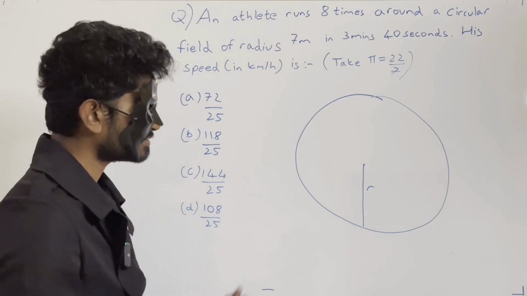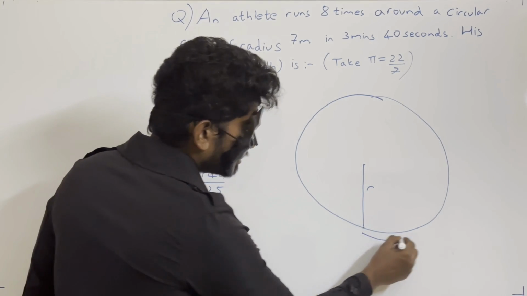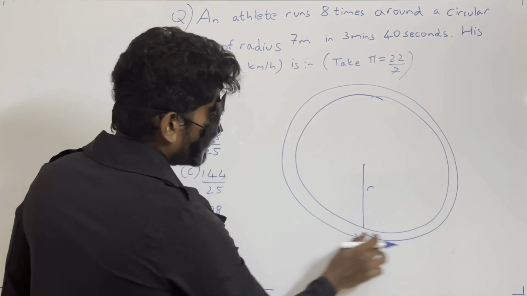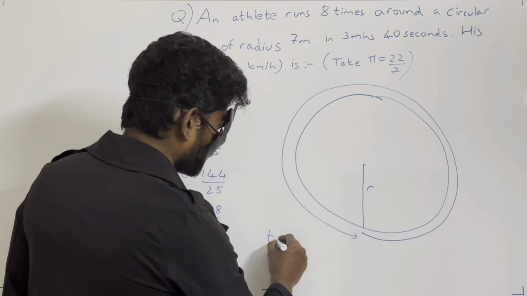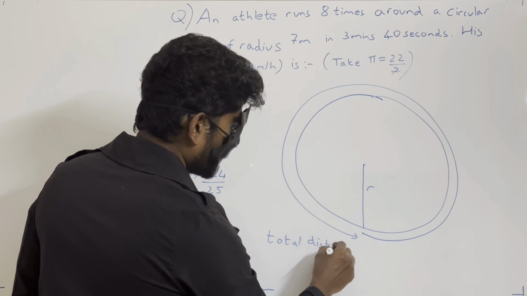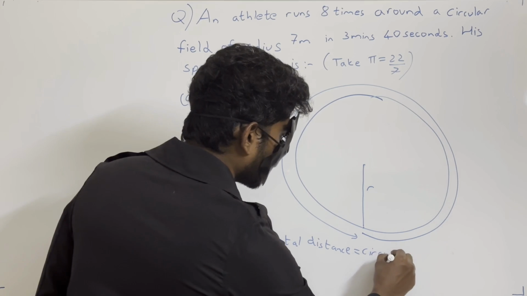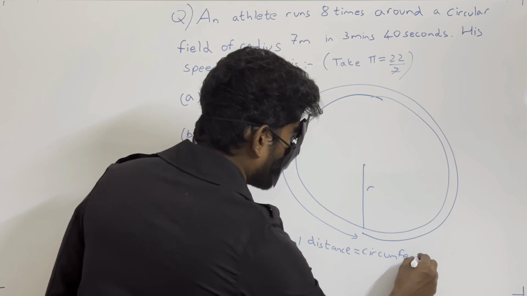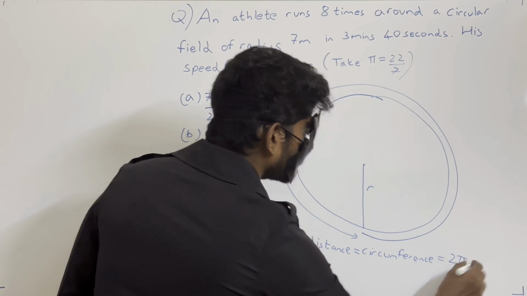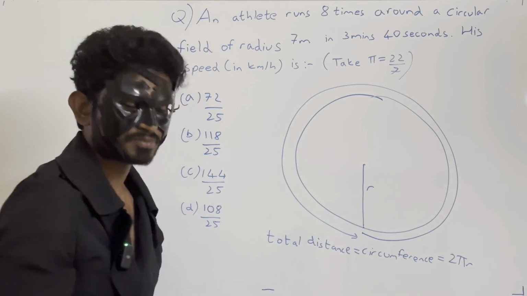Let us take that radius to be some r. So suppose if they run from this point, they run and cover this distance, then this total distance is nothing but equal to circumference, which is equal to 2 pi r for this circle. This total distance around this circle is 2 pi r.